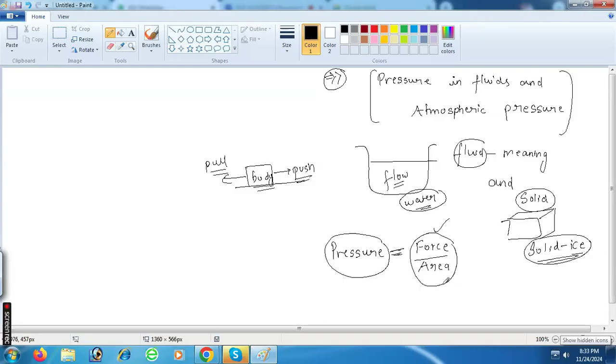Pressure means force per unit area. Suppose I take a cube, and on this cube, I push with 50 Newton force. Can you understand this? With my hands, I push this with 50 Newton force. Can you understand this?